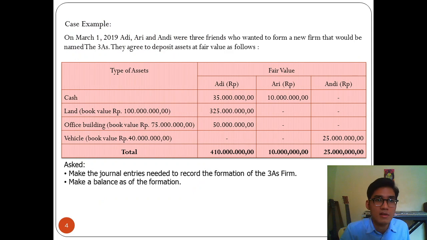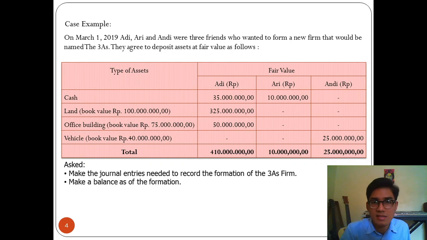Case example. On March 1st, 2019, Adi, Ari, and Andi were three friends who wanted to form a new firm that would be named the Three A's. They agreed to deposit assets at values as follows. Here are the types of assets we have: cash, land, office building, and vehicle.